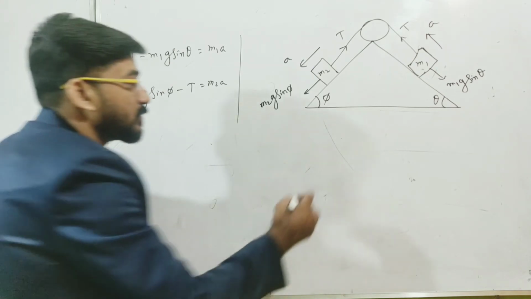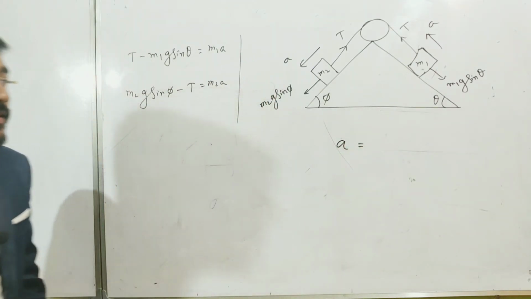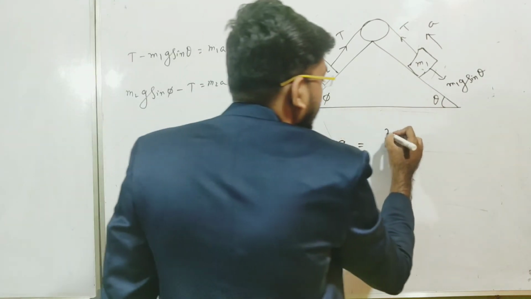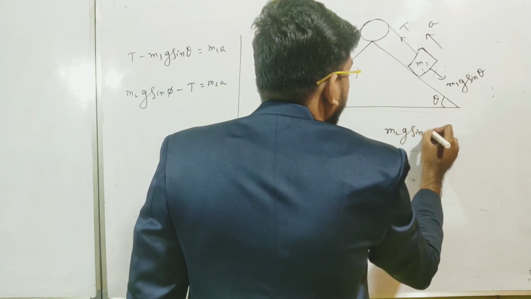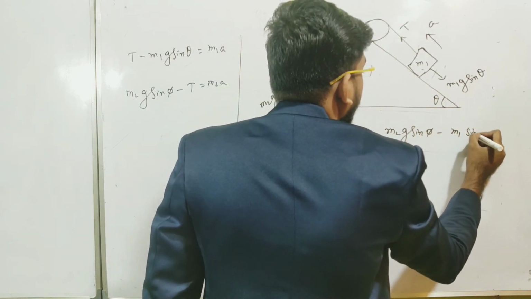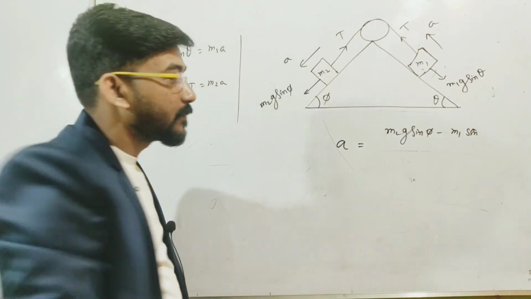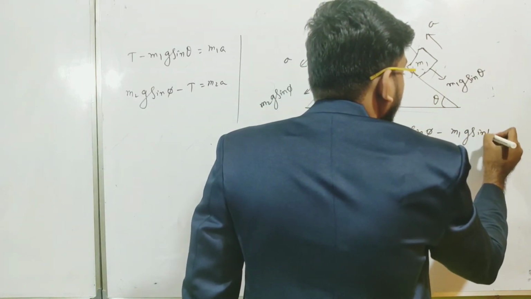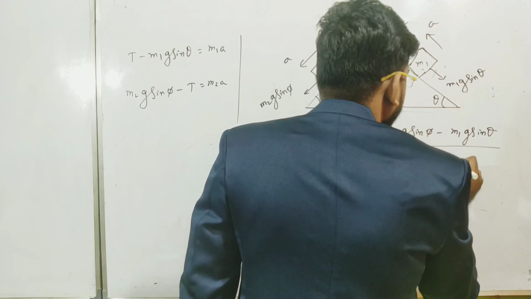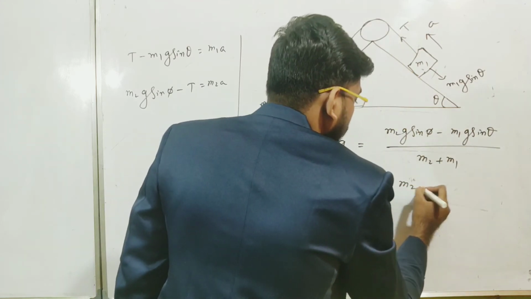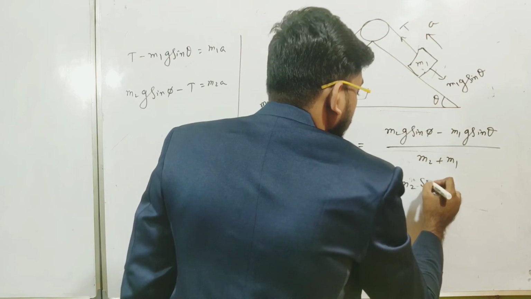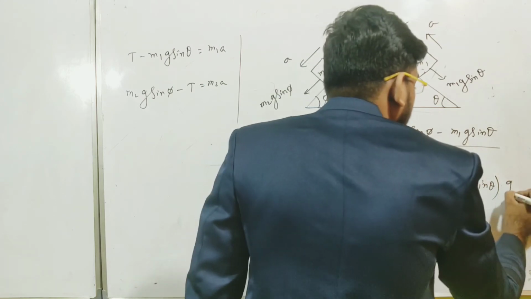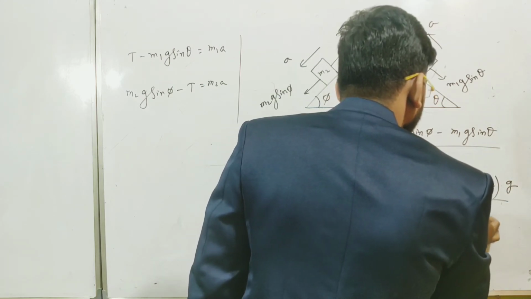But again, if you want to write a directly, then what will be a? It will be the net pulling force. What will be the net pulling force? It's m2g sin phi minus m1g sin theta, divided by m2 plus m1, or you can write it in your conventional fashion, that is m2 sin phi minus m1 sin theta into g divided by m2 plus m1.